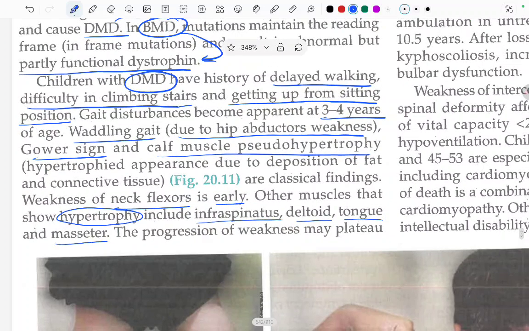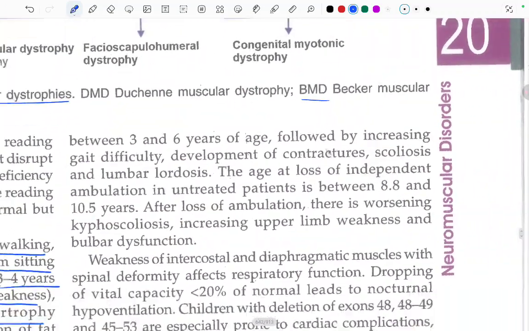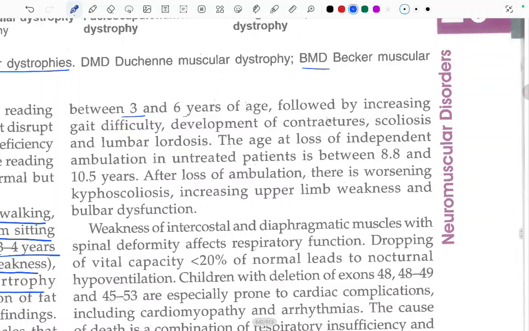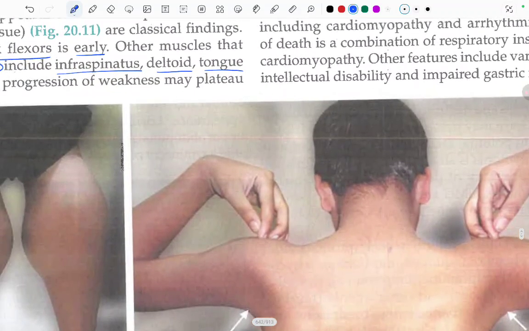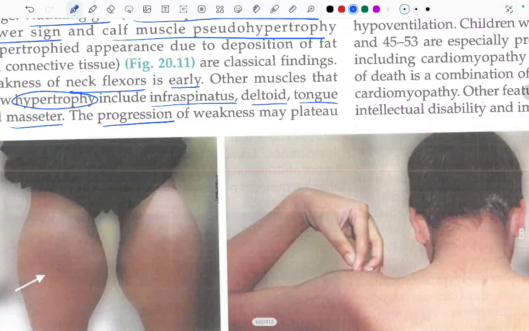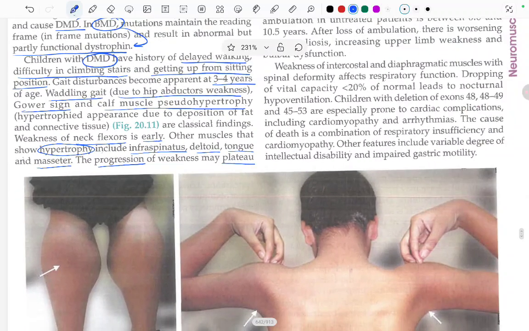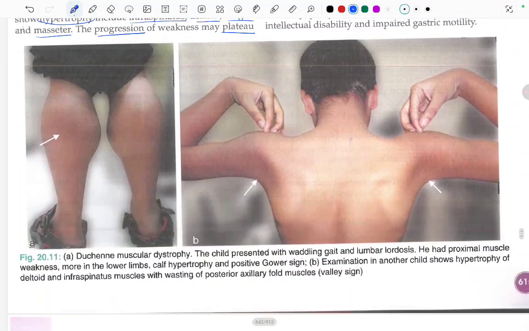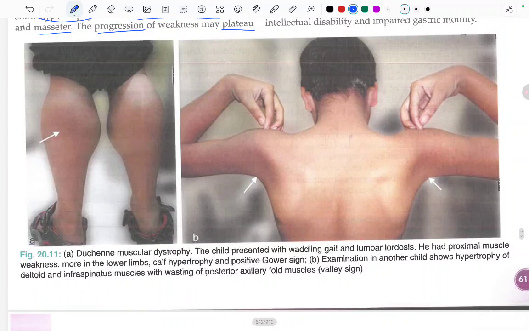The progression of weakness may plateau between 3 and 6 years of age. What will happen? The progression will plateau. Let's see first the image that we just read about. This is a case of Duchenne muscular dystrophy in which the child presented with a waddling gait and lumbar lordosis. He had proximal muscle weakness, more in the lower limb. Calf hypertrophy can be appreciated, and a positive Gower sign was present.